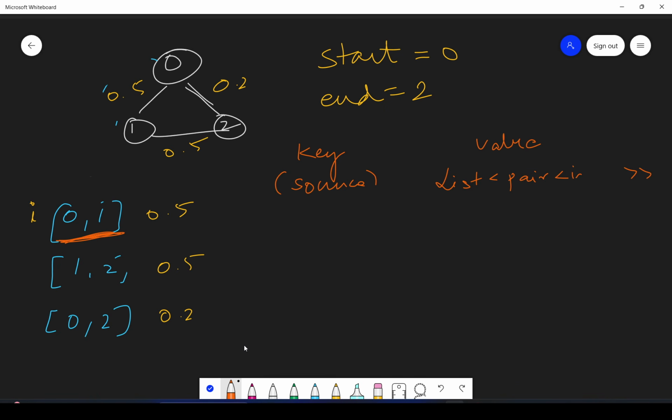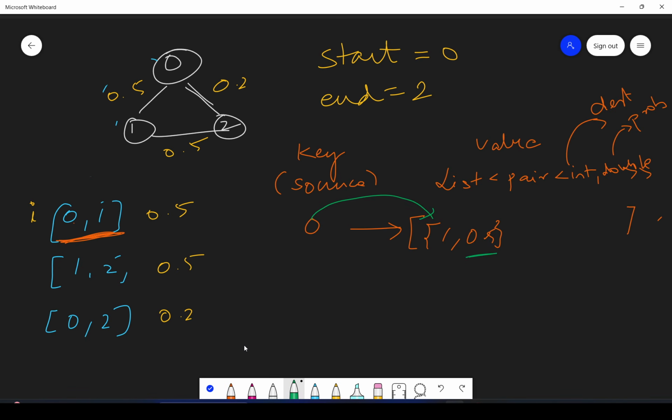It will be integer, comma, double. Now, this integer is the destination vertex and this double is the probability. So 0 is the source and there will be this list of pairs, and in the pair the value will be the destination, which is 1, comma, the probability, which is 0.5. Okay. So this specifies that there is an edge from 0 to 1 with a probability 0.5.